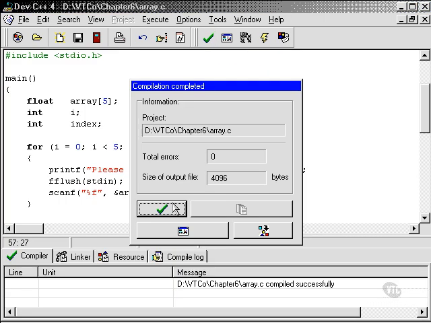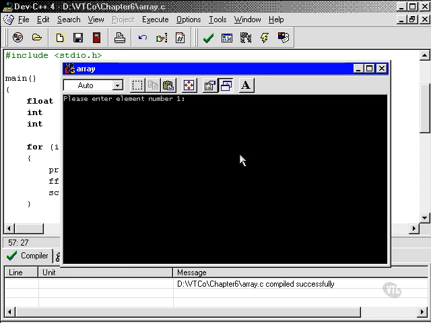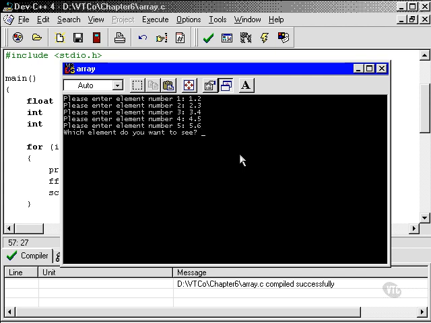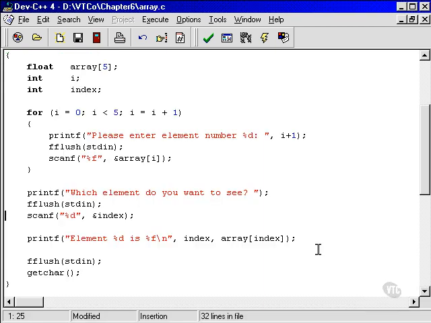Compile, no errors, run. Okay, we'll try again. 1.2, 2.3, 3.4, 4.5, 5.6. Which element do you want to see? Oh, I don't know. How about number 5? That's clearly wrong. So what have I done wrong here? Yep, you guessed it. I forgot to put the -1 back in. You're probably already sitting there going, hang on, he hasn't put the -1 back in. Okay, now I have. Let's try it again.